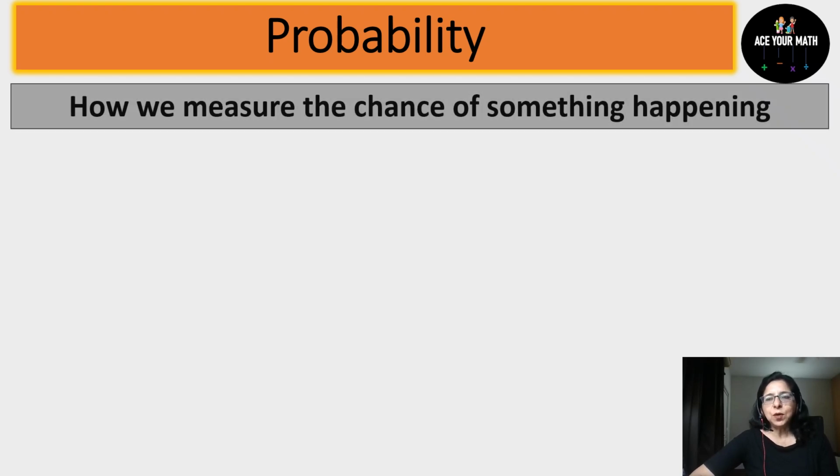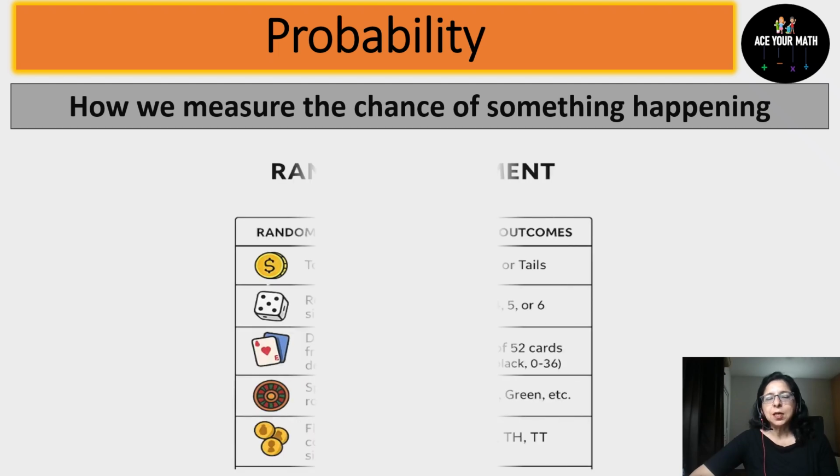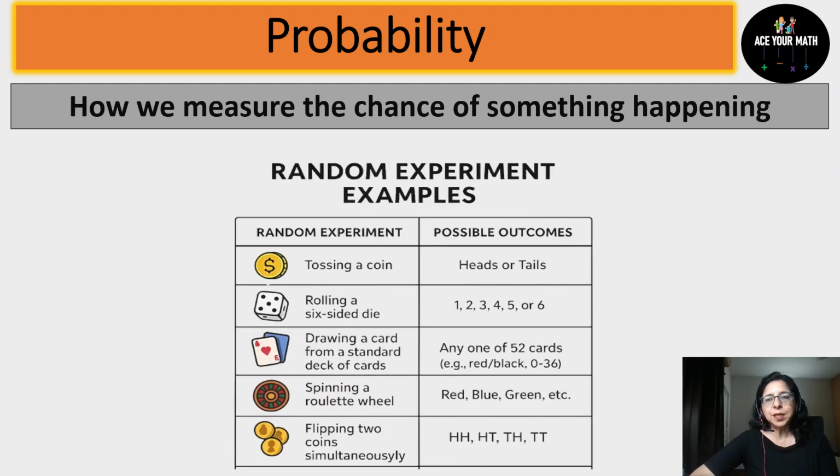Now we'll try to understand the term random experiments. Let's say you are the captain of your school cricket team and you go for the toss. Let's say you call for the heads. So will you get head? Or let's say you call for the tail. So will you get tail? The answer is no. See, where you can't predict the result, such experiments are known as a random experiment. You can only predict the probability of the outcomes. Like you can predict the probability of heads or you can predict the probability of tails. But you can't say surely the result. So such experiments are known as random experiment.